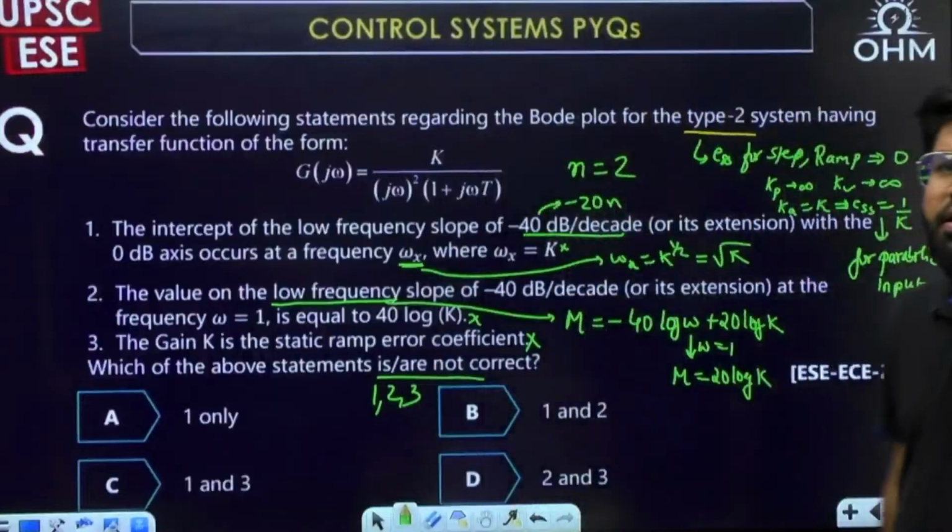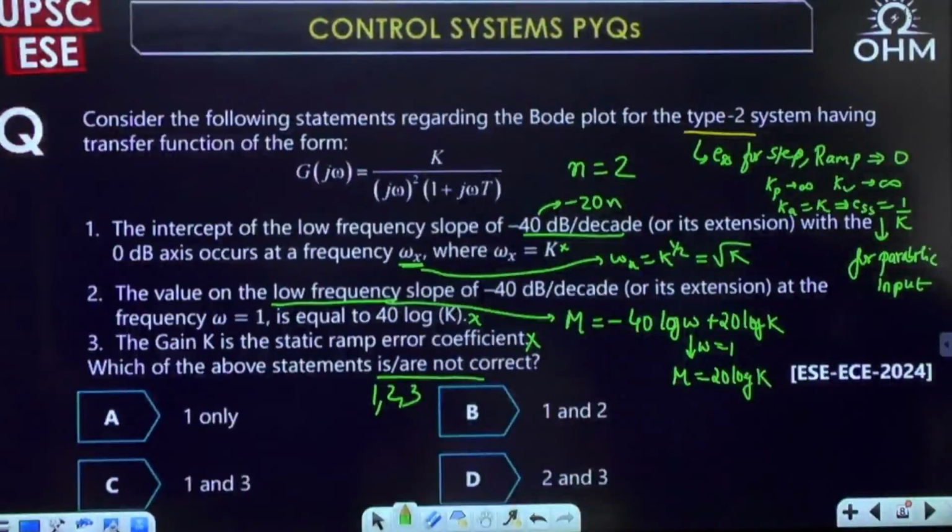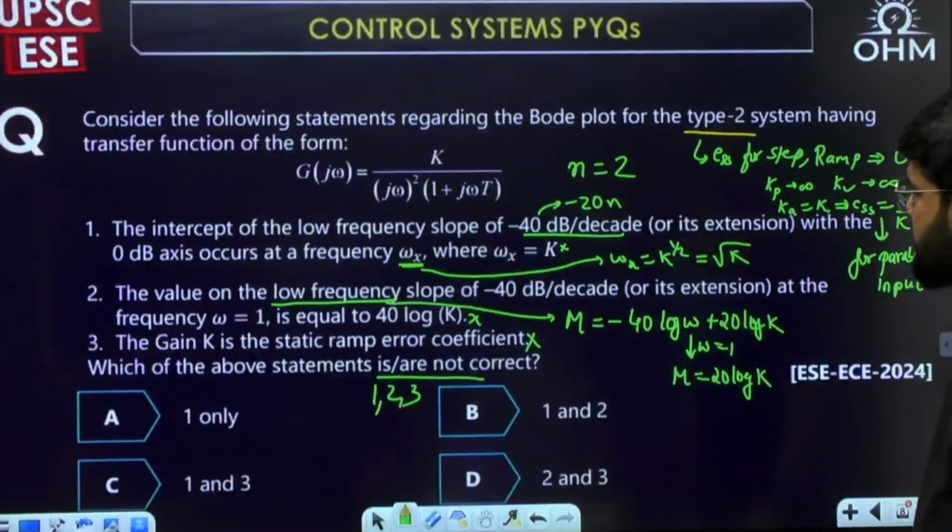Okay, let's move to the next then. Type 2 system. Yeah, rest all is okay only.